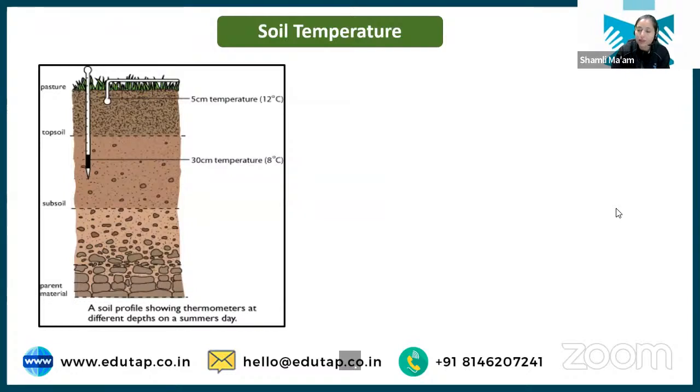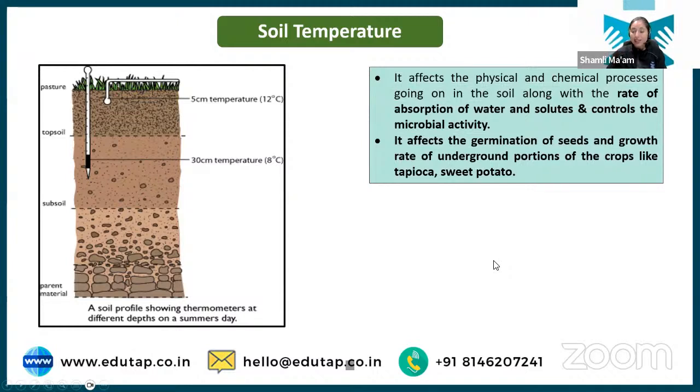Soil temperature. Soil temperature also has an impact on crop growth. So students, the temperature of the soil impacts the processes that go on inside the soil. Just remember that for microbes to grow in the soil, or for the chemical processes for the release of nutrients in the soil, there should be optimum soil temperature. Soil temperature also impacts the growth of the crop.